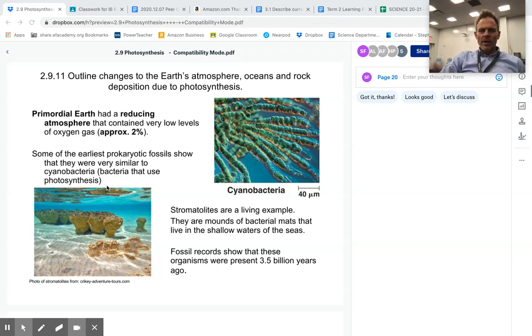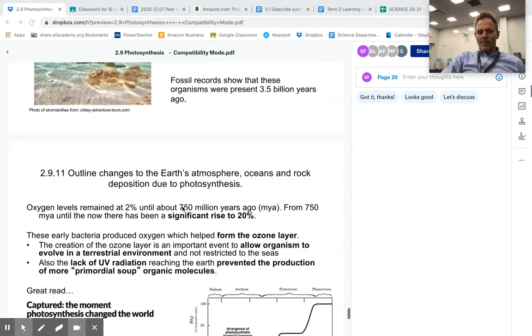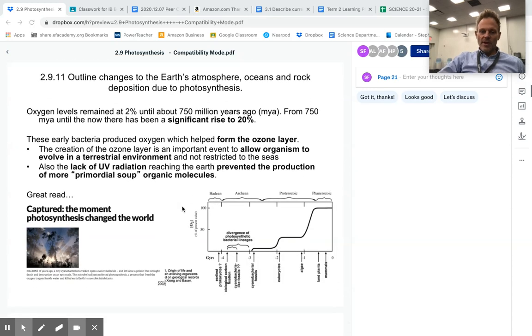Just a little background. A billion years ago, more than that, Mr. Fleming wasn't here, but there were organisms that started doing photosynthesis. So we had types of bacteria that grew in these huge masses together, and they were photosynthetic, and they were called cyanobacteria. They contain chloroplast that could capture that light's energy, create food in the form of glucose, and their waste product was oxygen. So what happened once the oxygen started? So let's talk about this.